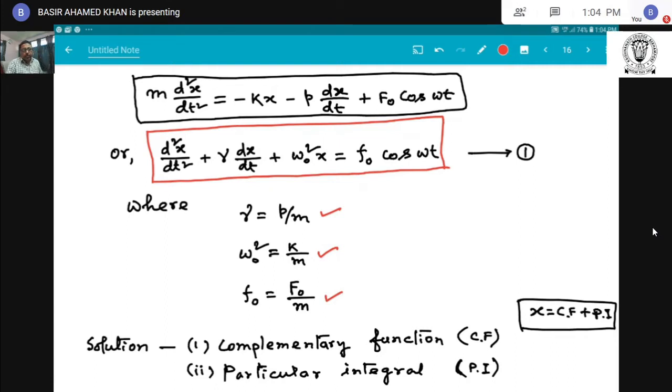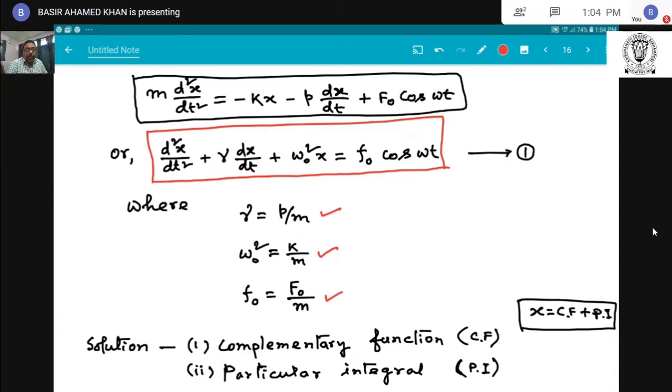Now we get two solutions of equation 1 because this is a second order inhomogeneous differential equation. Therefore we get two solutions. One is the complementary function.